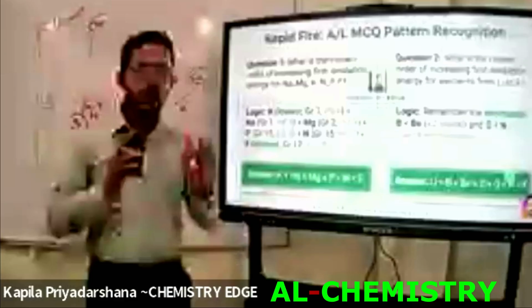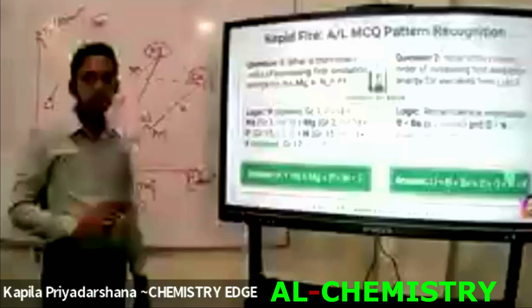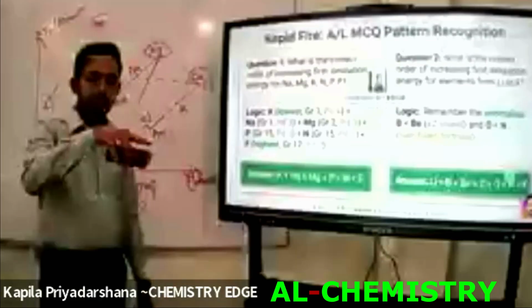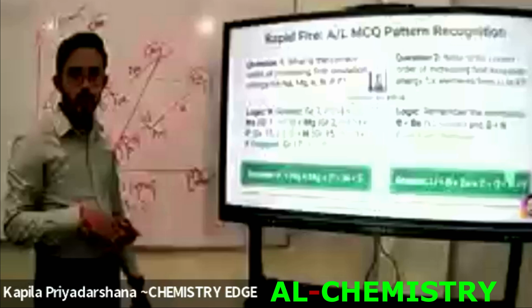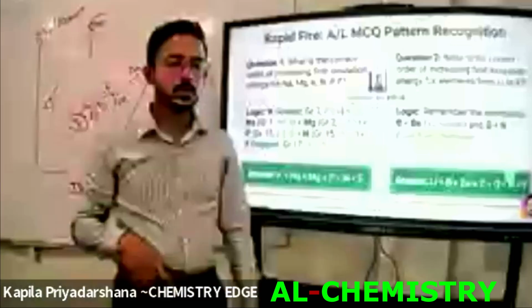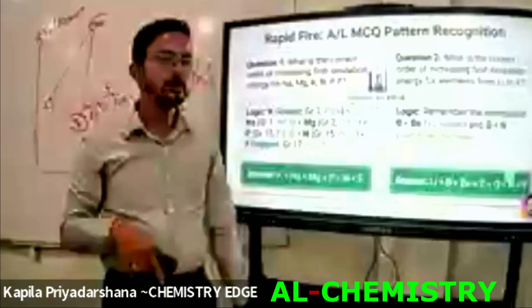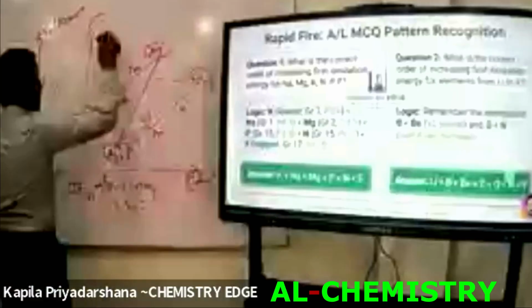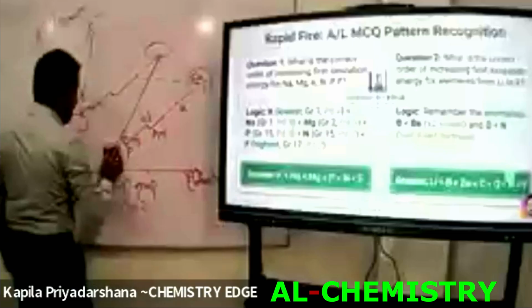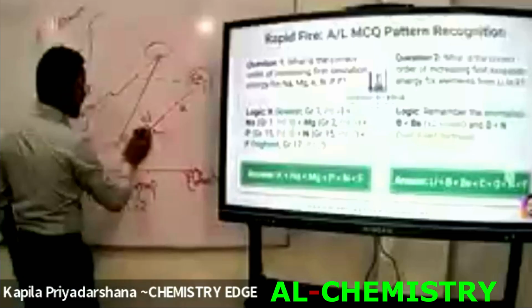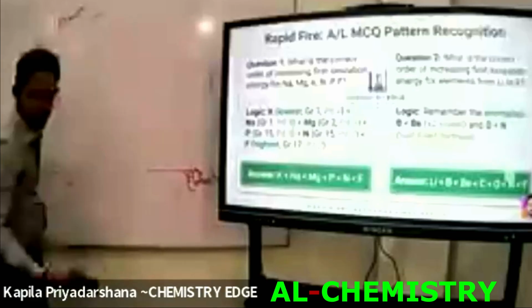The shape of the graph is identical. But the element that we are going to start with to label this graph: if it is first ionization energy, we are going to start from hydrogen. If it is second ionization energy, we are going to start from helium. If it is third ionization energy, we are going to start from lithium. I have already told you these things, but every time they have given the first ionization energy. Now, at the beginning, I am going to draw it.